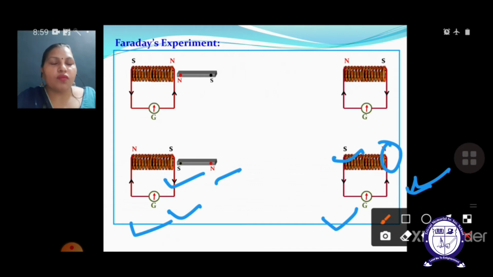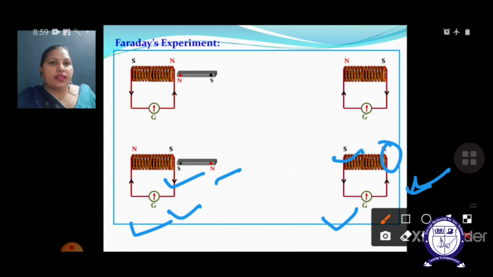Always understand the concept that whenever there is an increase in magnetic flux, a force of repulsion is supposed to be generated, and this is only going to happen when the motion of the bar magnet is towards the coil. In this particular case it will try to repel the magnet, and hence the same pole is generated in the coil.